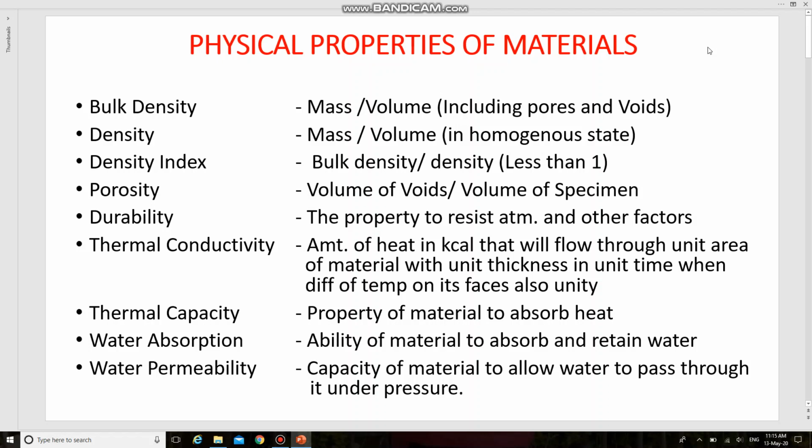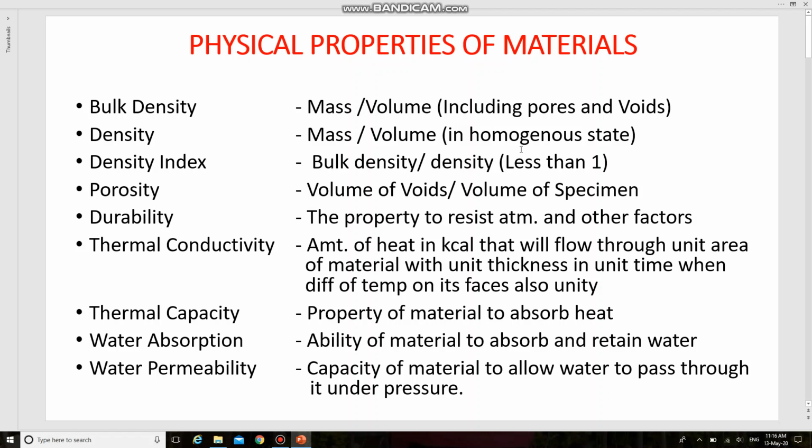So next one is density. It is defined as the ratio of mass of the material to the volume of the material in homogeneous state. So next one is density index. It is the ratio of bulk density of a material to its density, and it thus denotes the degree to which its volume is filled up with solid matter. So density index of most of the building materials is less than 1.